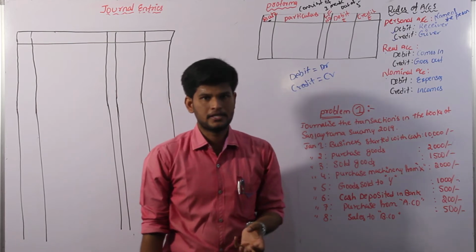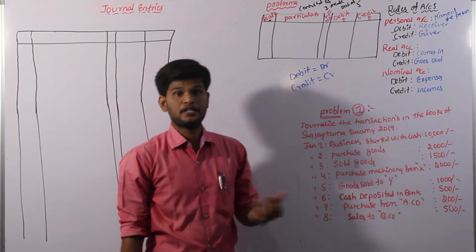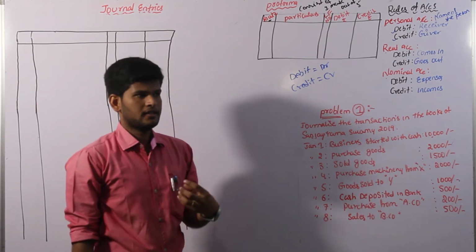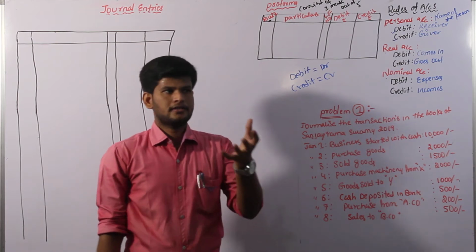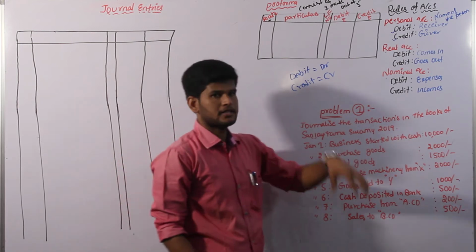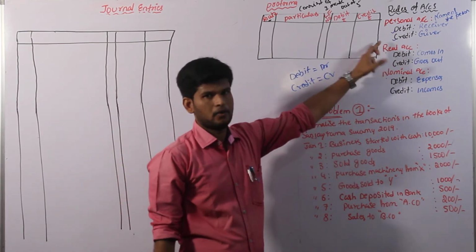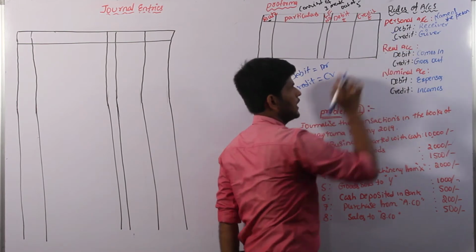Not only a physical person, personal account also relates to artificial persons. Artificial persons, for example, are X company, Y company, bank. Some examples of artificial persons. Artificial person is also a part of personal account. Now let us discuss the second rule of account, that is real account.